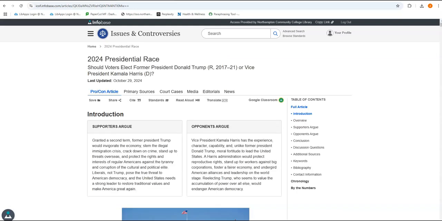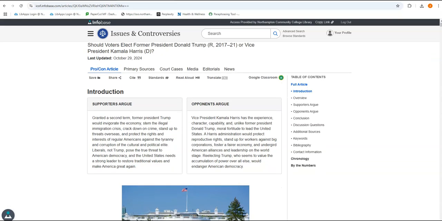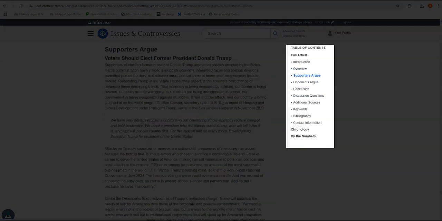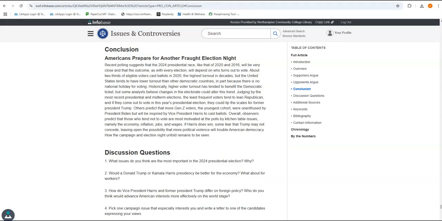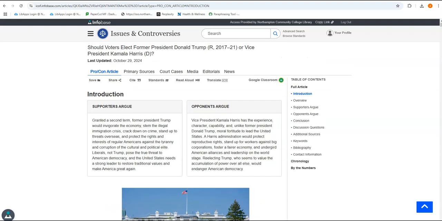This is obviously very current and basically right out of the headlines of the evening news. So you can see that Issues and Controversies will often have very current information and reports in many cases. We start off with a robust pro-con article that discusses the issue in depth, and we can see the various parts of the article over here: Overview, supporters argue, opponents argue, our conclusion. And if we scroll back up to the top of the page, we'll go back to the introduction.